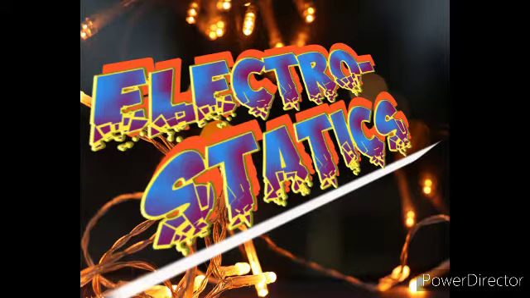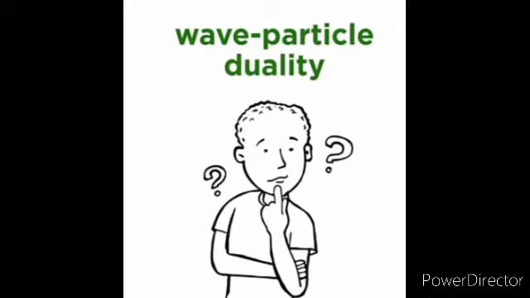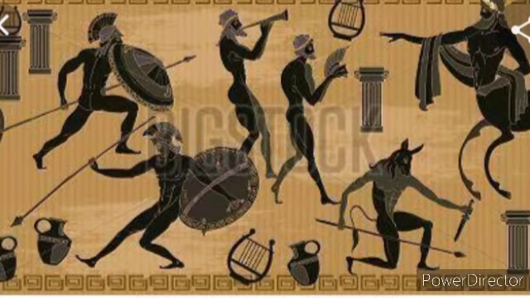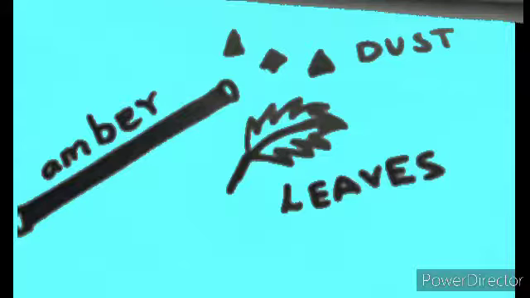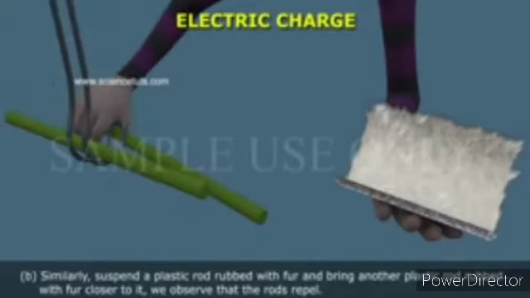Hi everyone, now we go to the lesson electrostatics. It is a most important lesson in many branches of physics. The history of charges. 2 millennia ago, Greeks noticed that amber, after rubbing with animal fur, attracted small pieces of leaves and dust. This property is said to be charged.